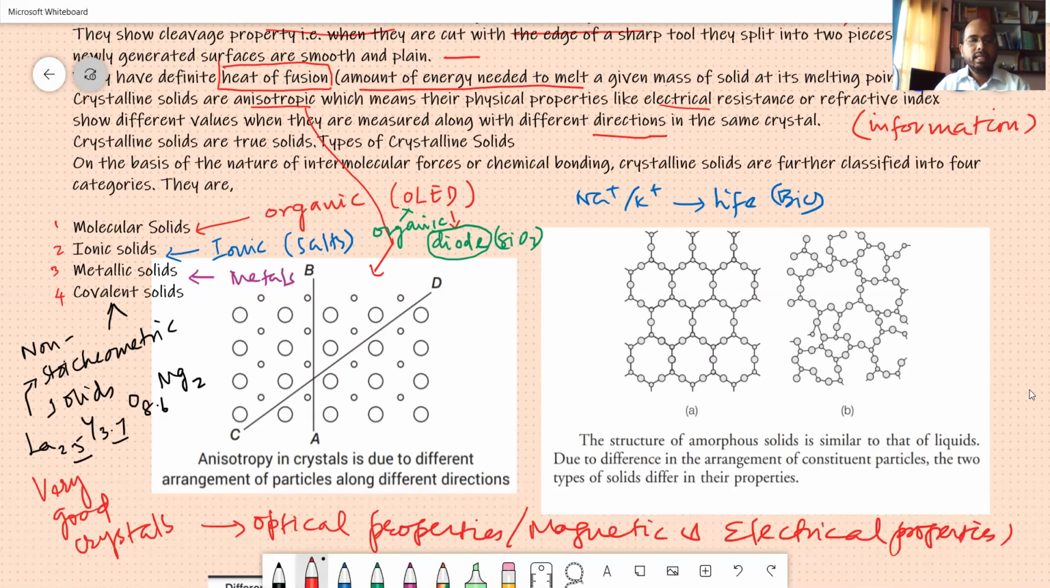And here is the anisotropy in crystals. Anisotropy in crystals means the opposite of isotropy. Isotropy is the same property.